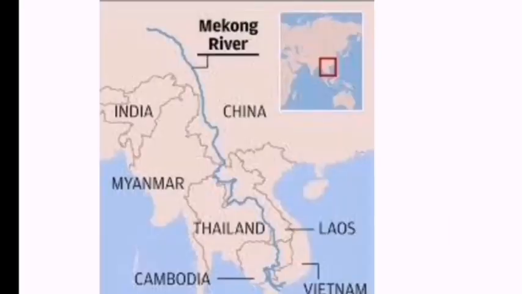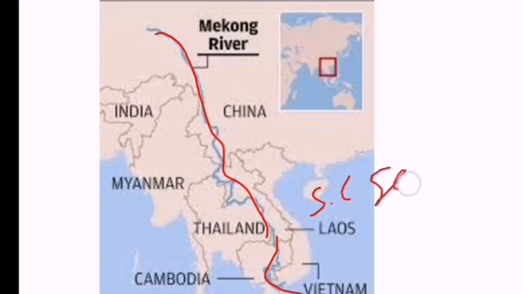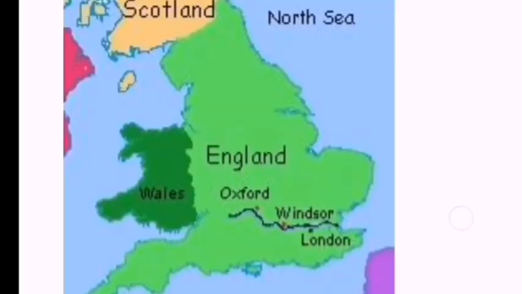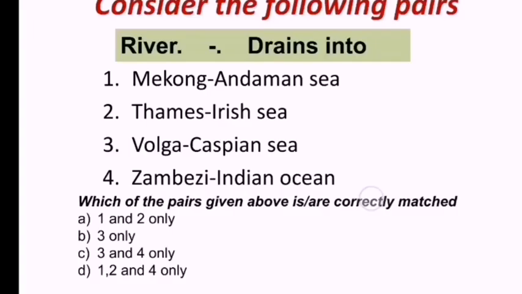Look at this first map here. This is the Mekong River. This drains into which sea? This is the South China Sea, guys. South China Sea. The second option is Thames drains into Irish Sea. But this Thames drains into which one? North Sea. Not into Irish Sea. This is North Sea. So second option also incorrect.